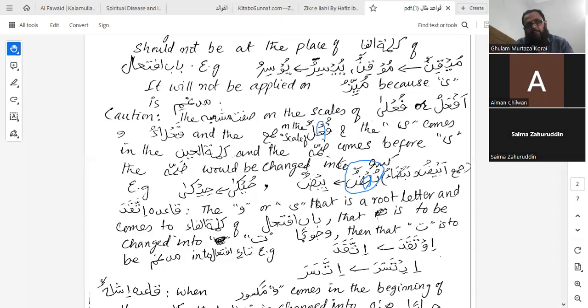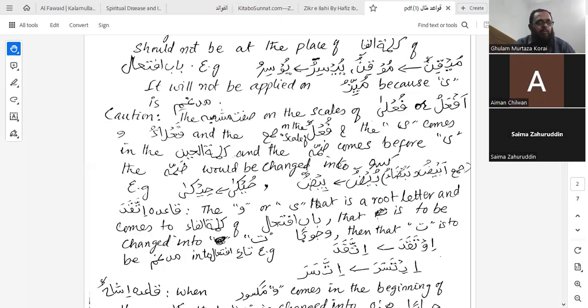And the ya sakin comes in that jama in the place of kalimatul ain, and the zamma comes before the ya. So the zamma would be changed into kasra. So buyuzun becomes bizun. And buyuzun is the jama of abyadu, baydaa, as we have already said, af'alu, fa'alaa, right? And huyaka becomes hika. So this is the caution that we have to understand as well.